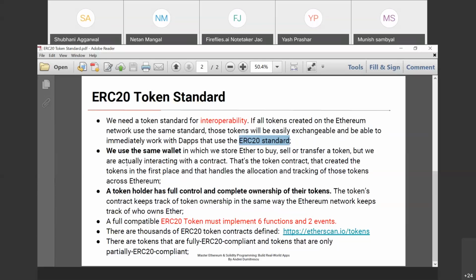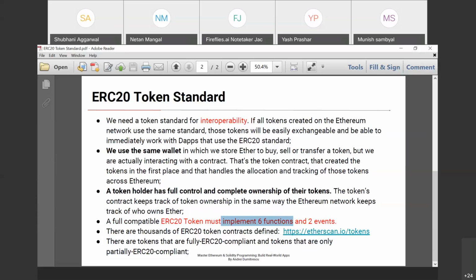That is a token contract, or that will be the smart contract, and that created tokens in the first place, and that handles the allocation tracking of these contracts across Ethereum network. A token holder has full control and complete ownership of their tokens. Clear? The token contract keeps track of token ownership in the same way the Ethereum network keeps track of who owns Ether. Clear? A fully compatible ERC20 token must implement 6 functions and 2 events that have been described in Remix. So 6 functions and 2 events.